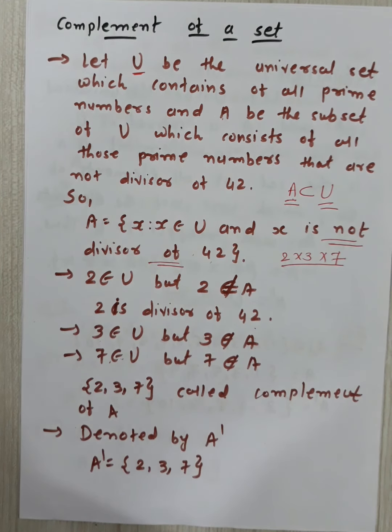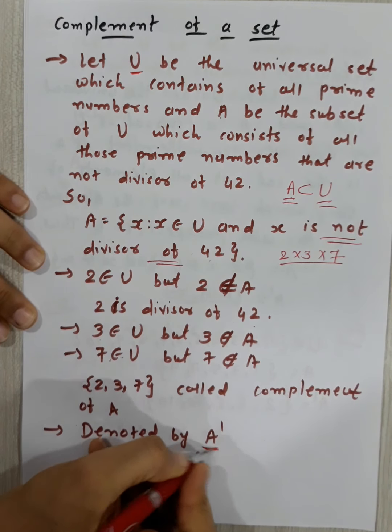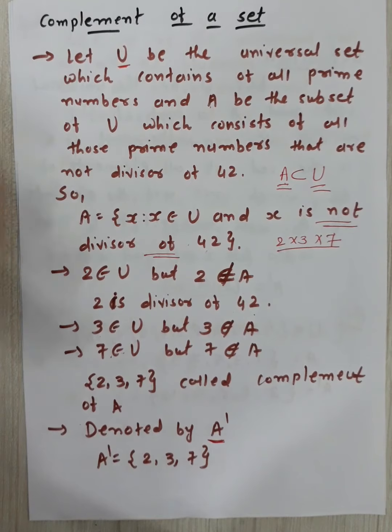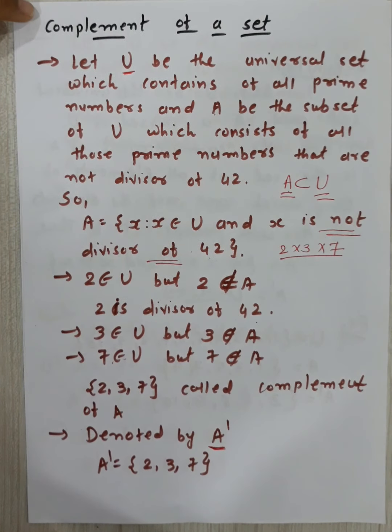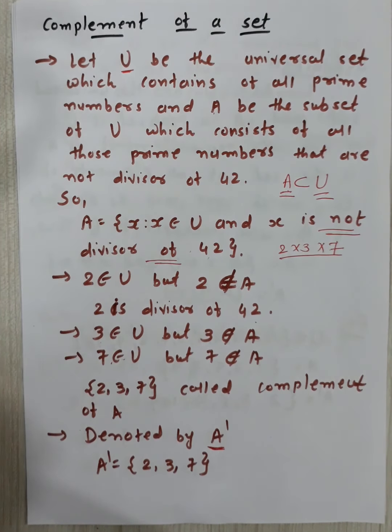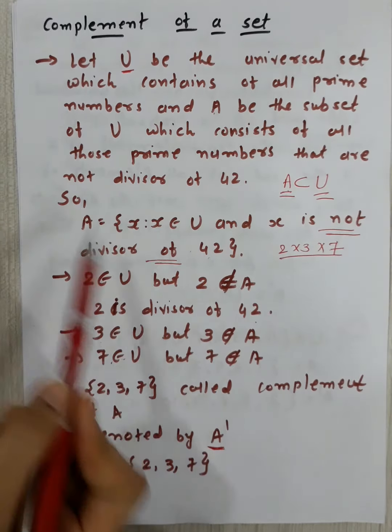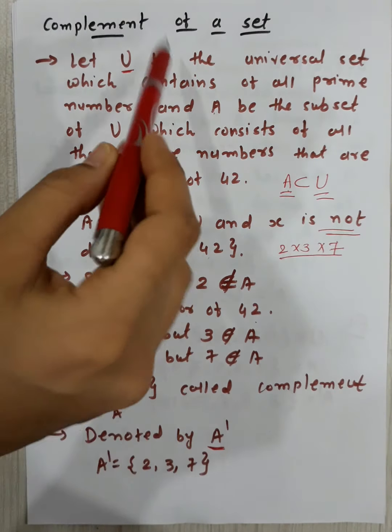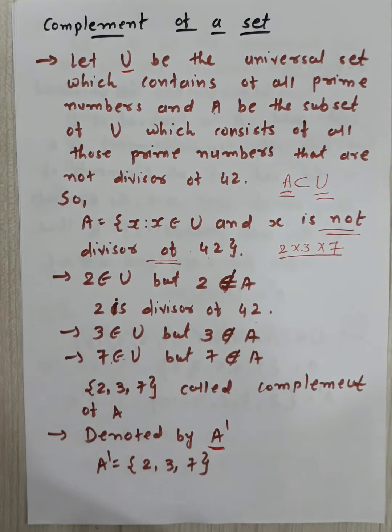Now {2, 3, 7} is called the complement of A, which is denoted by A dash. Don't get confused. I'm explaining to you what A dash is. A dash is all the elements of U, all the elements of the universal set apart from A. A में एलिमेंट जो भी हो उसके अलावा U में जितने भी एलिमेंट है वो आपके A dash होंगे.